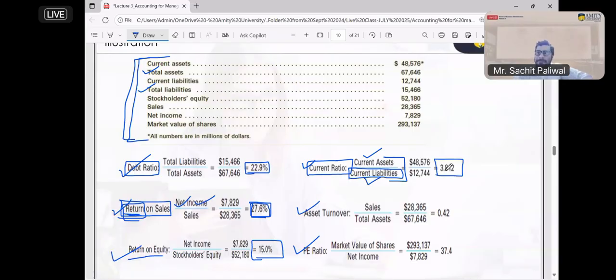That means if your current liability is 50 rupees and you have current assets of 100 rupees, can you manage easily? If your current liability is 50 and your current asset is 100, you can easily manage because you have double. That is why we check the current ratio: how much current assets you have against your current liabilities. If it is more than twice, more than double, it is good for the business. That is the standard norm. But here you can see it is more than double.